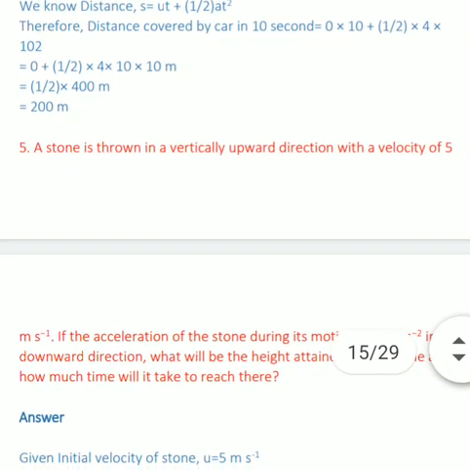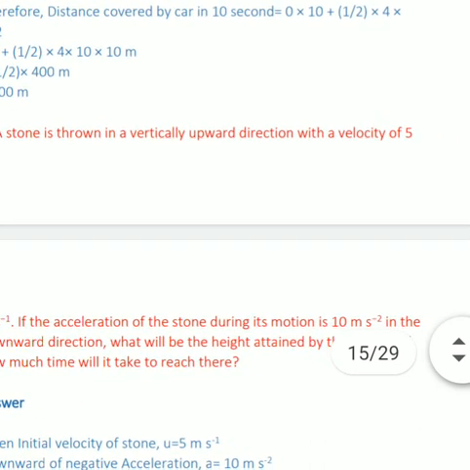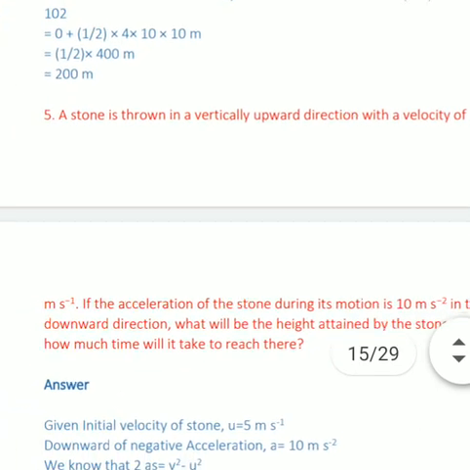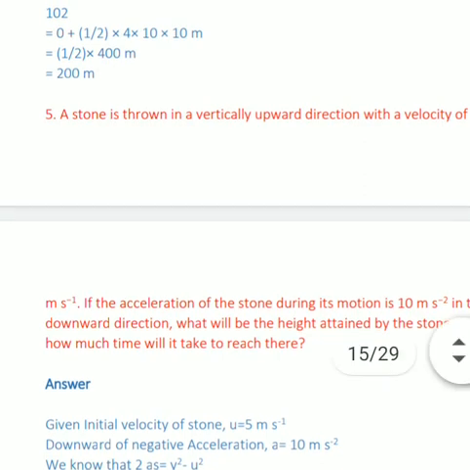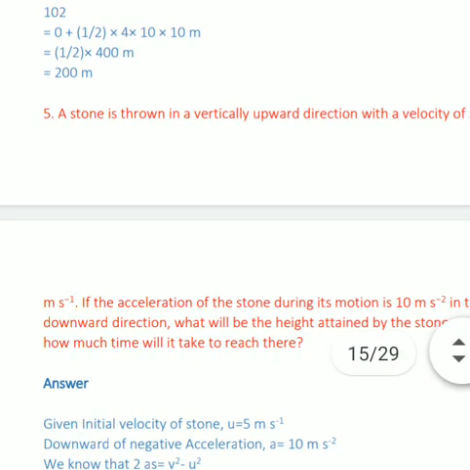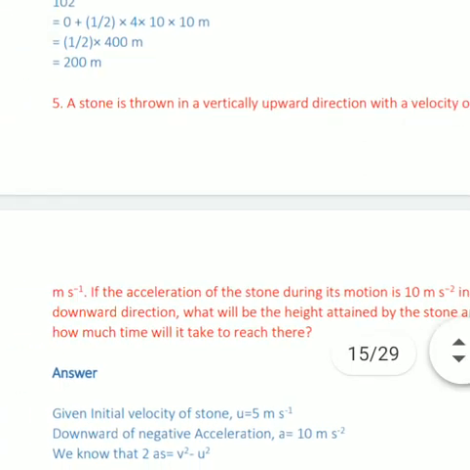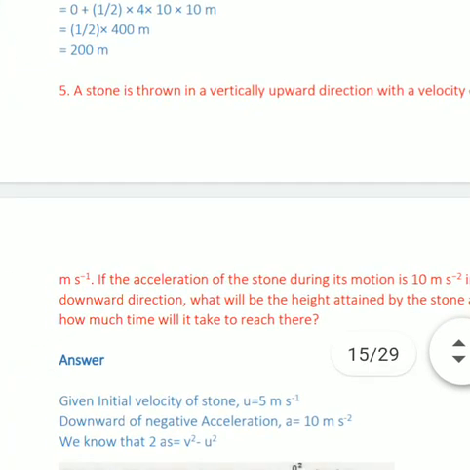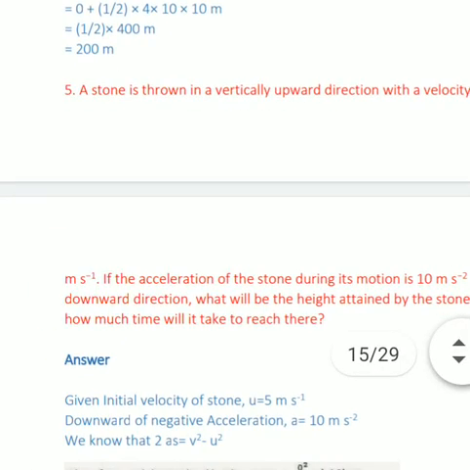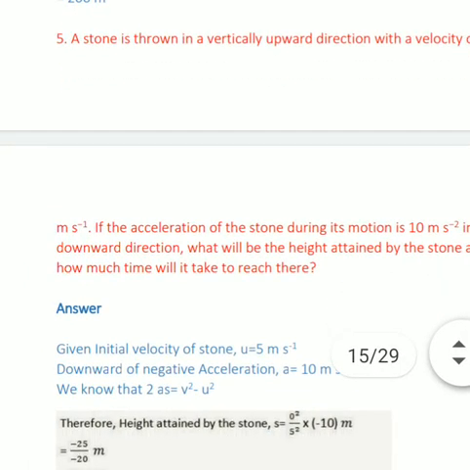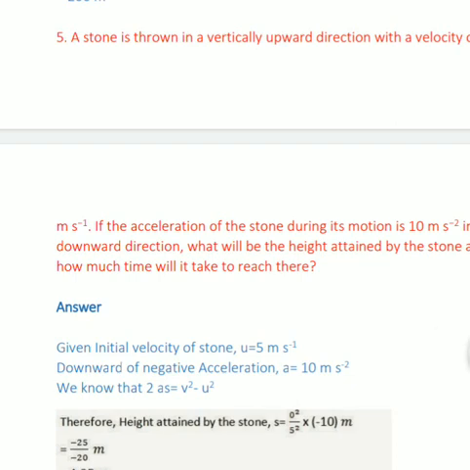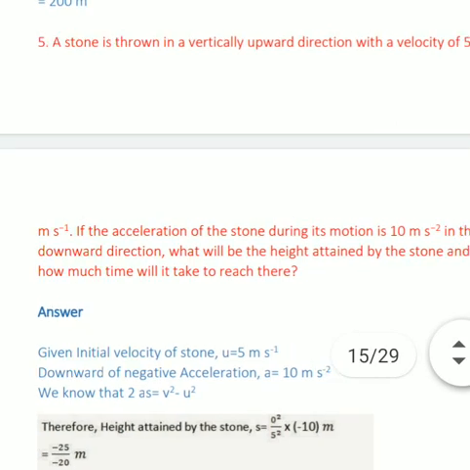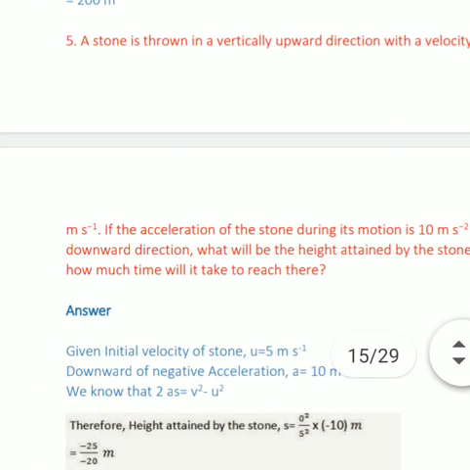Next question, last question, fifth question. A stone is thrown in a vertical upward direction with a velocity of this. Dear students, you have to note that acceleration due to gravity, we always put 10 meter per second square or 9.8. Here 10 meter per second square is given. Again u is given, a is given. We have to calculate time. So with the help of the first equation of motion, we can calculate time.